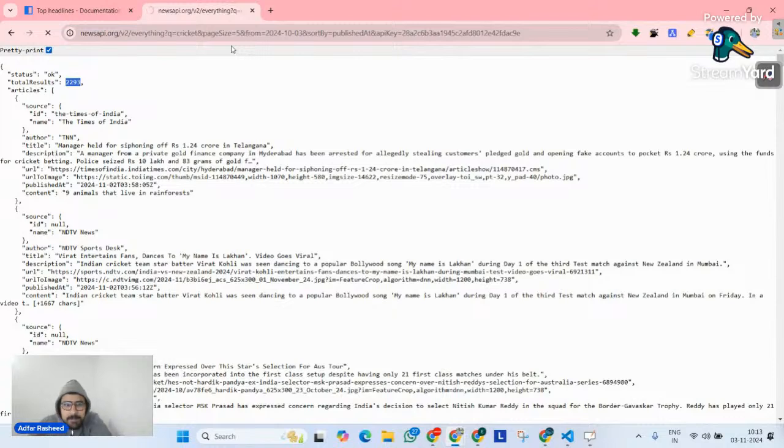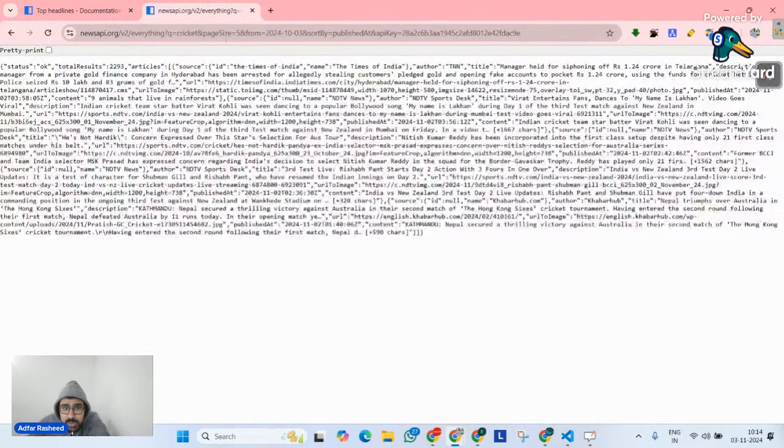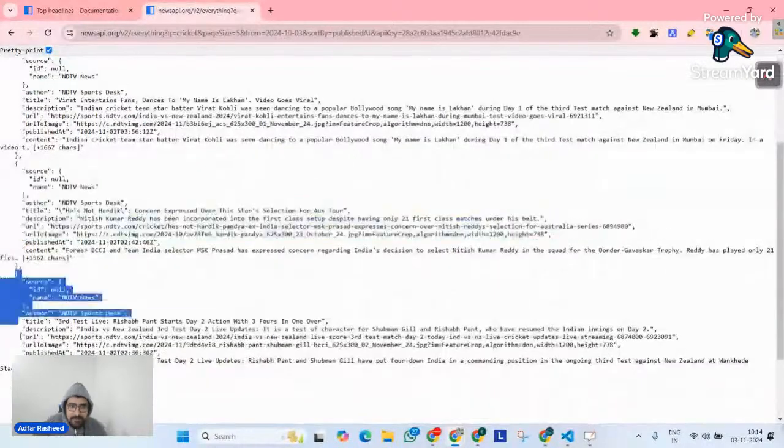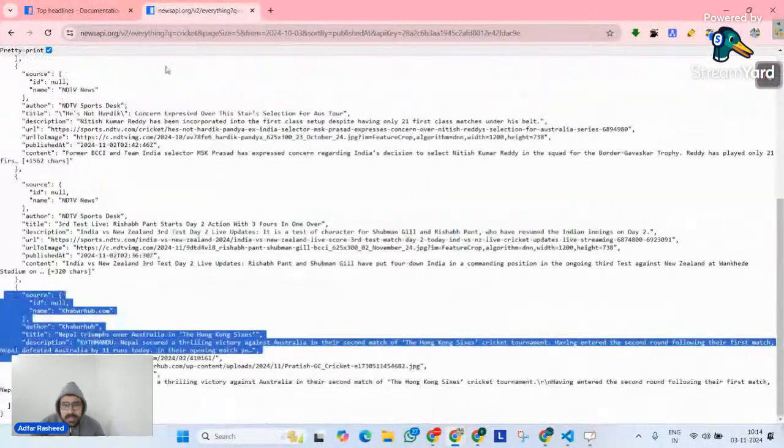When I implemented page size equals 5, after waiting a little bit, although I'm not sure why it is taking this much time today, maybe because of internet issues, we can observe that the news articles are 5 only. If I pretty print it, number 1 article, number 2, number 3, number 4, and number 5. These are the first page's 5 articles.